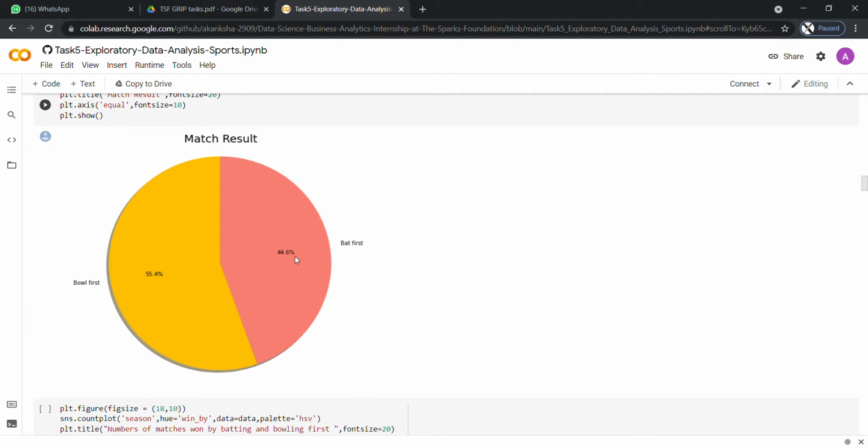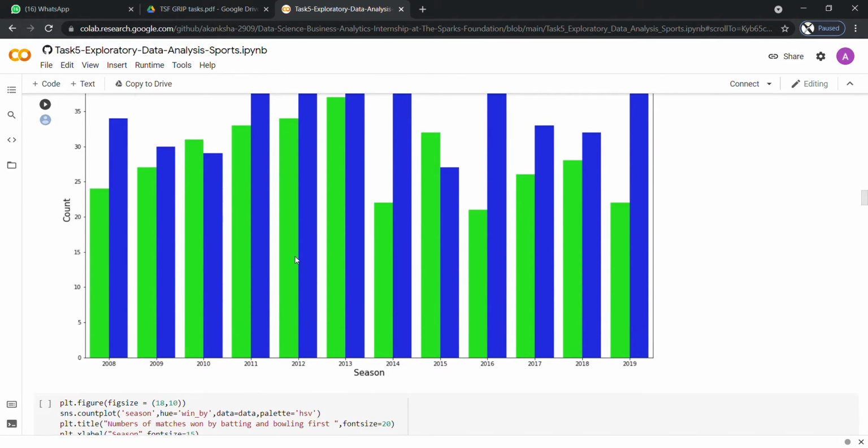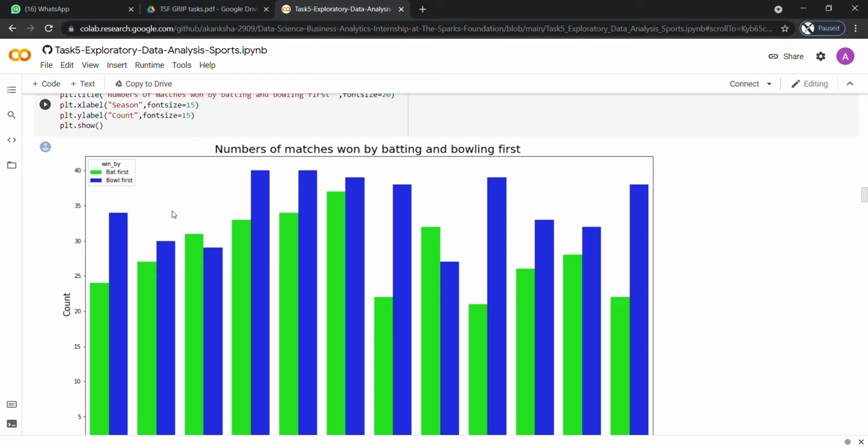And then the number of matches won by batting or bowling first. As we can observe, even by batting first they have won, but compared to that, the bowling first team has won the highest number of matches.